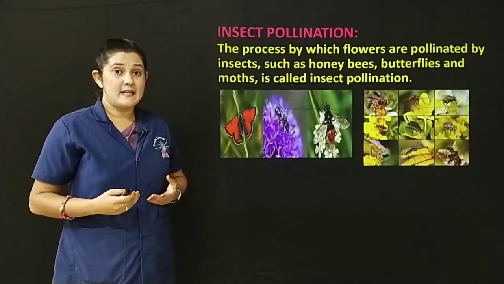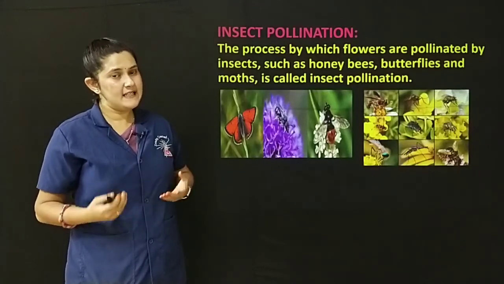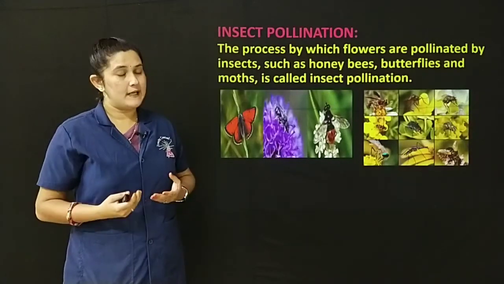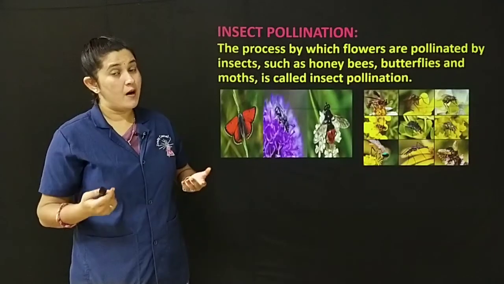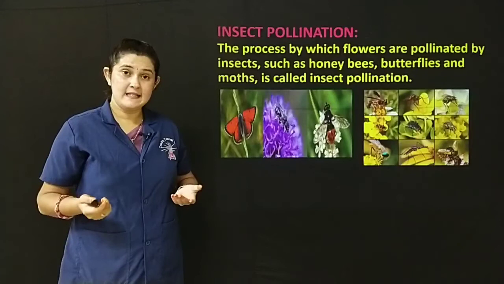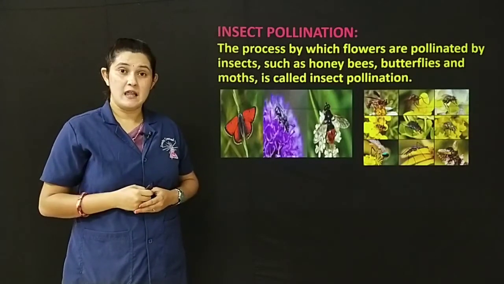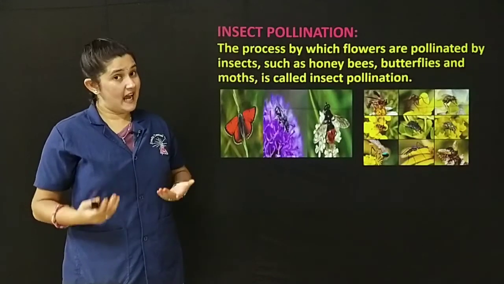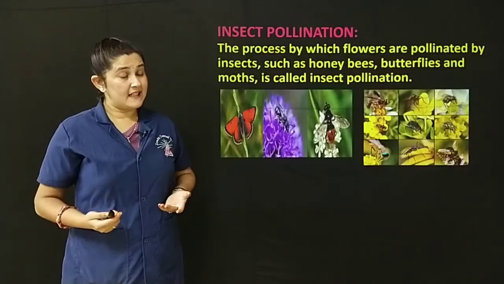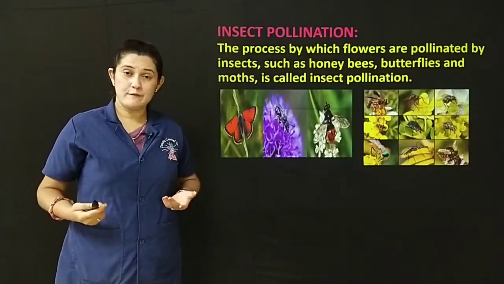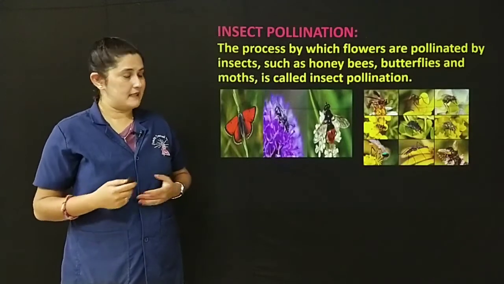Here, the pollen grains in this flower are very sticky and easily stick to their bodies or the legs. The flowers that are pollinated by insects are very brightly colored, large, and they have fragrance. Hence, insects get attracted to those flowers and pollination takes place.